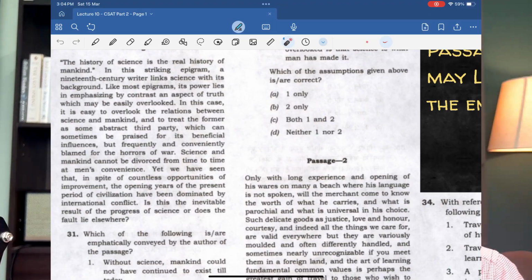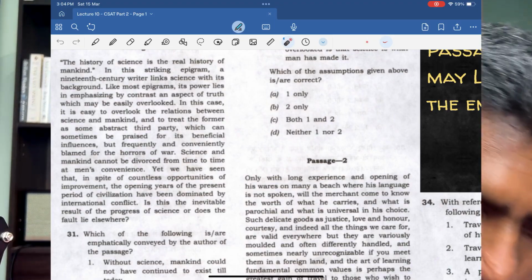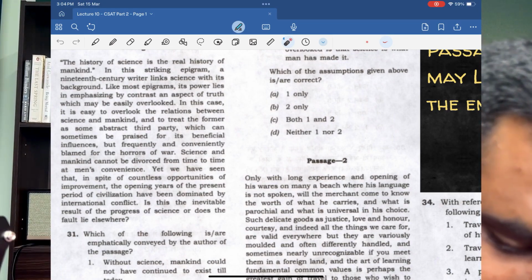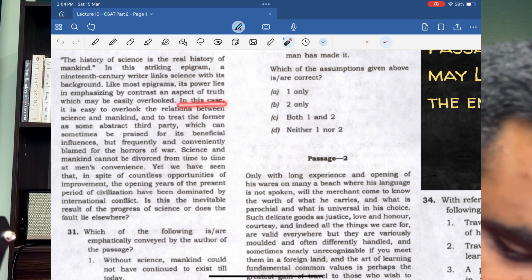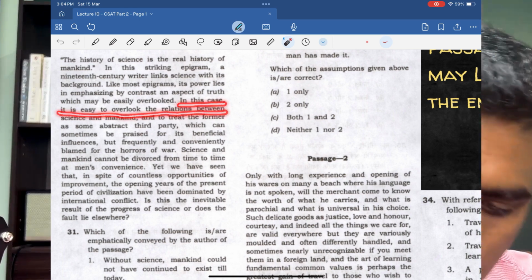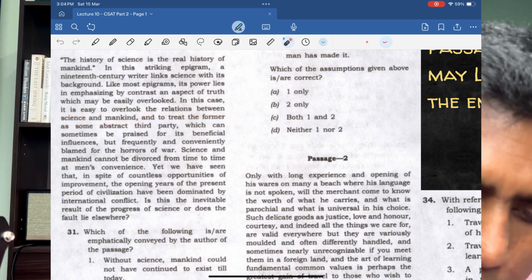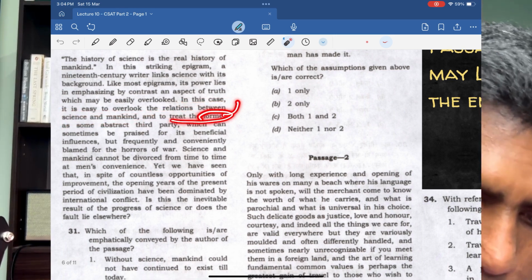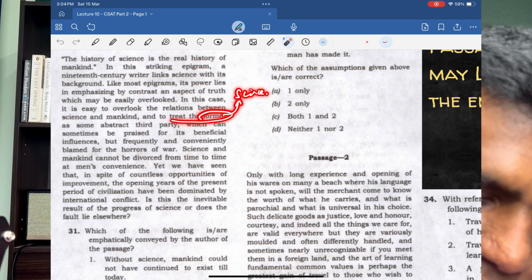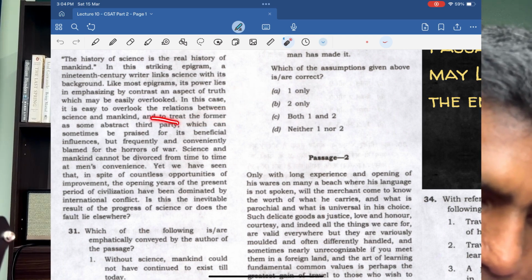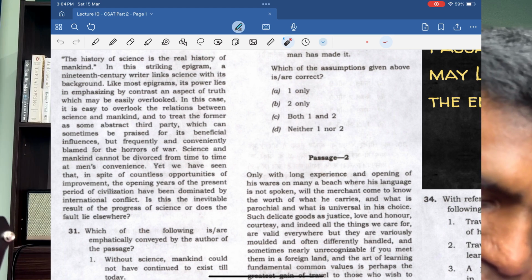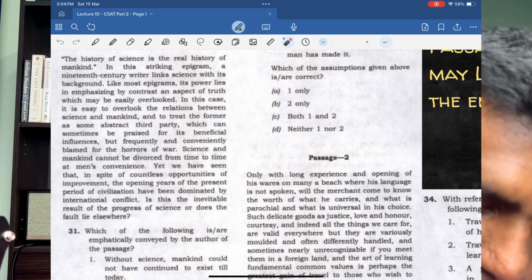Let me read what is there in the next sentence. In this case, it is easy to overlook the relationship between science and mankind, and to treat the former, science, as some abstract third party which can sometimes be praised for its beneficial influence but frequently and conveniently blamed for the horrors of war. Right?